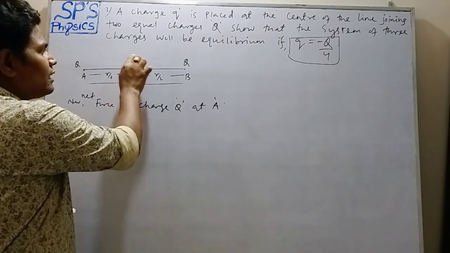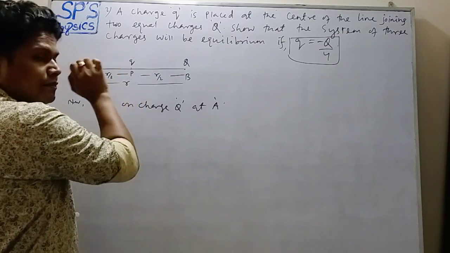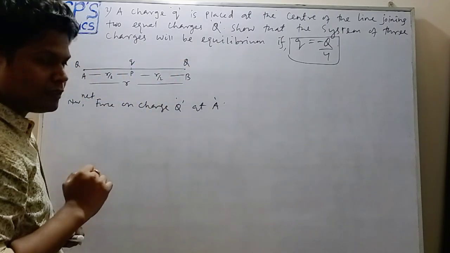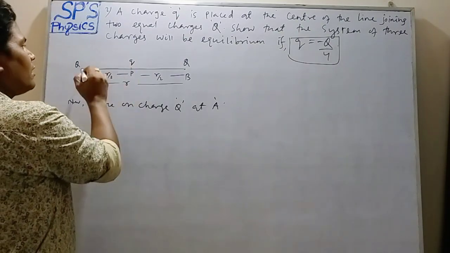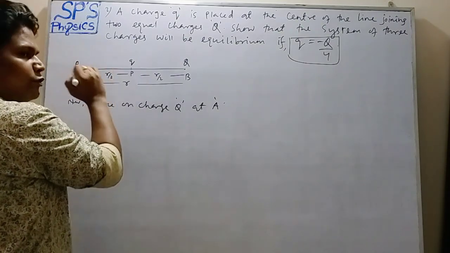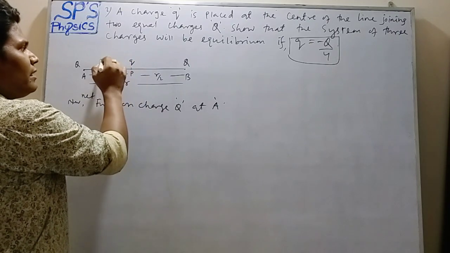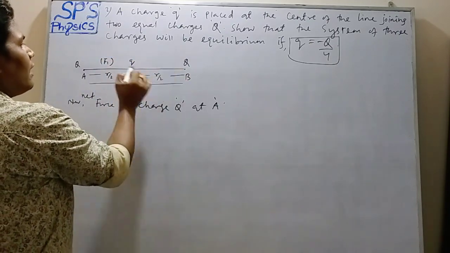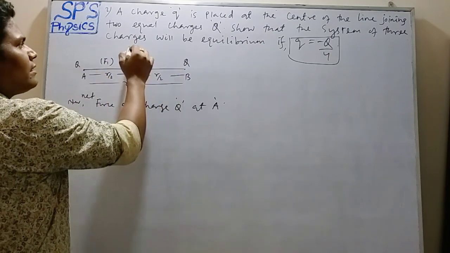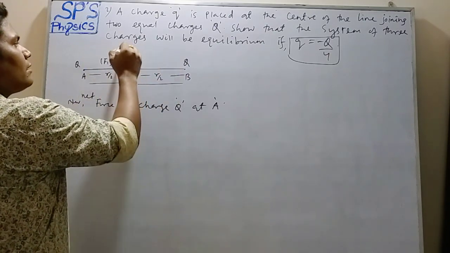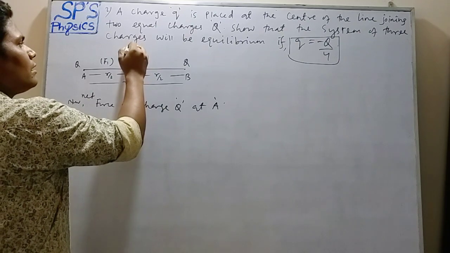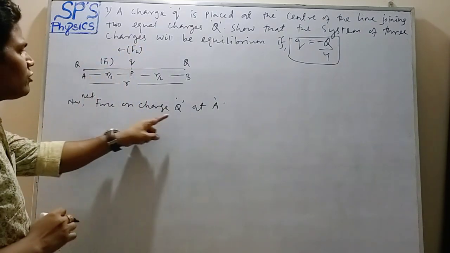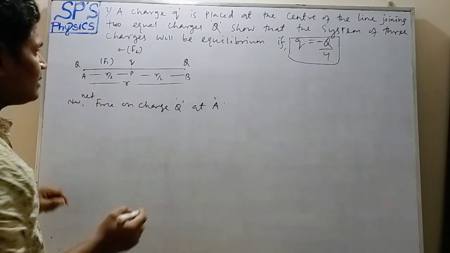One is due to charge small q at P, and another is the force due to charge at B. Suppose the force on charge at A due to the charge at P is F1, and the force on charge at A due to charge at B is how much? Suppose F2. The net force on charge Q at A is how much?